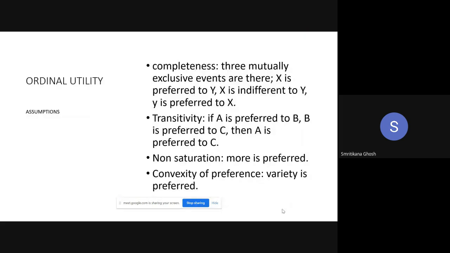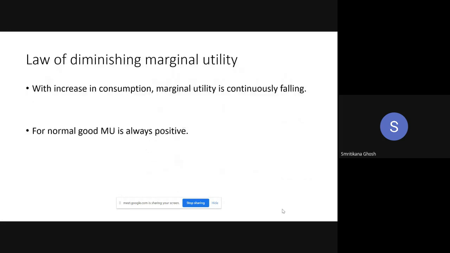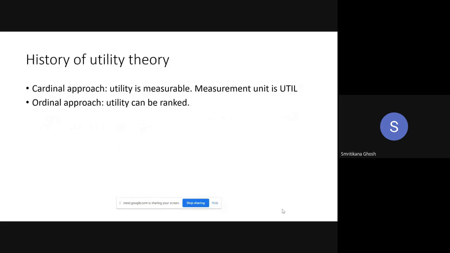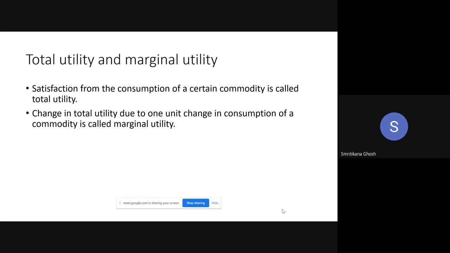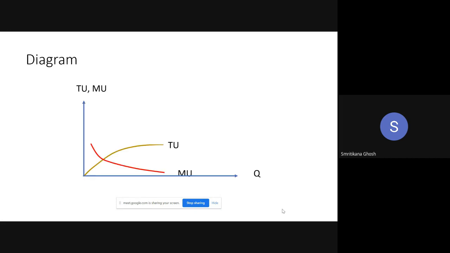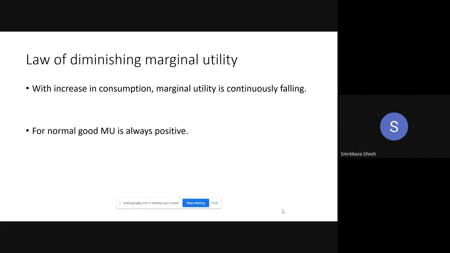Okay, so we are discussing consumer behavior. We discussed the background of consumer behavior. Then we considered the two concepts of utility, the cardinal and the ordinal approach. Based on the cardinal approach, the concept of total and marginal utility. Then the corresponding diagram of total and marginal utility comes. From there, we got the law. The name of the law is the law of diminishing marginal utility.